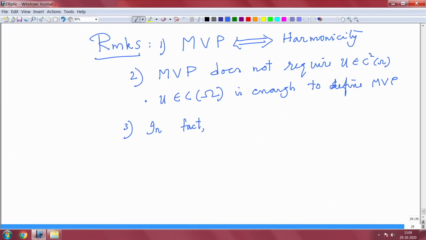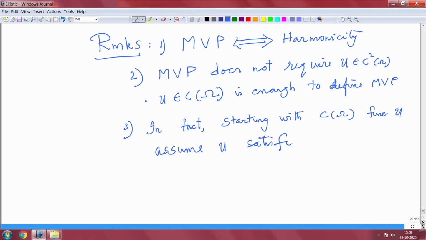In fact, starting with a continuous function, assume u satisfies the mean value property. This is a more general theorem. So you are not given the smoothness.